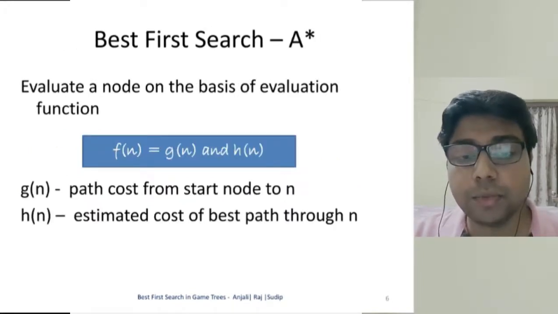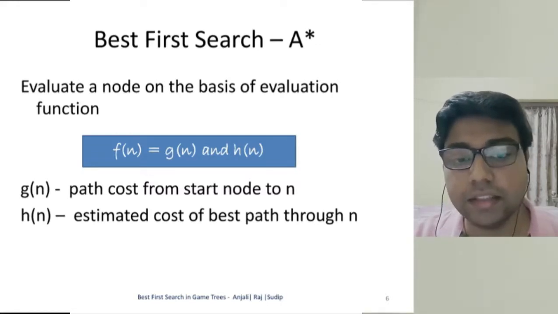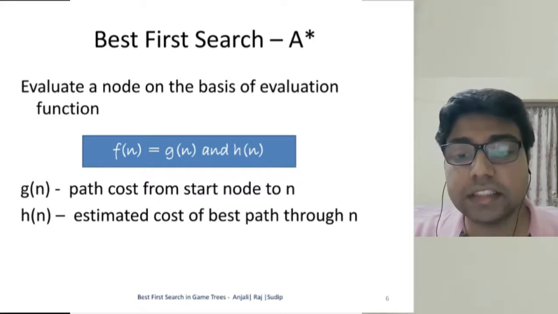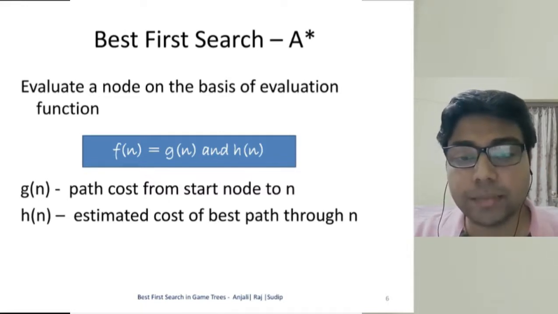Next, we come to the A star algorithm of best first search. In this algorithm, we evaluate a node n on the basis of an evaluation function f(n), where f(n) is given by g(n) plus h(n). What are g(n) and h(n)? g(n) is the path cost from the start node to the given node n, and h(n) is the estimated cost of the best path through this node n.